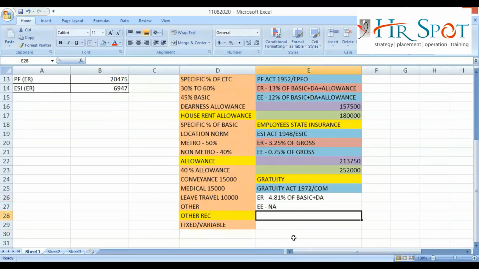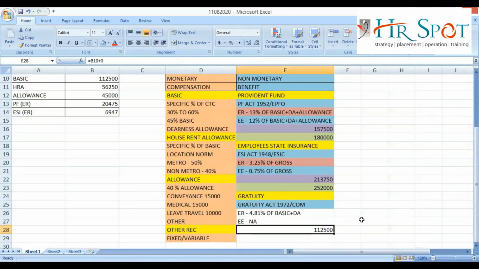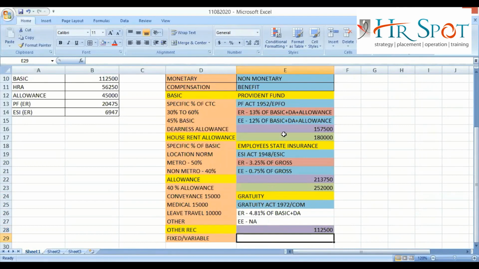So what I will do here, I need to calculate basic and DA. What is my basic? This is my basic. What is DA? 0. So my basic plus DA is 112,500. This is my basic plus DA value. Now, as we have seen, there are ceiling limits in some cases, but in gratuity there is no ceiling limit of calculation. Whatever your basic plus DA, the calculation will happen on that amount. Clear?